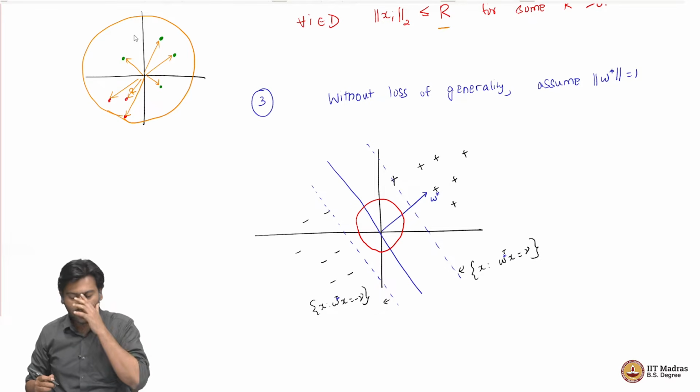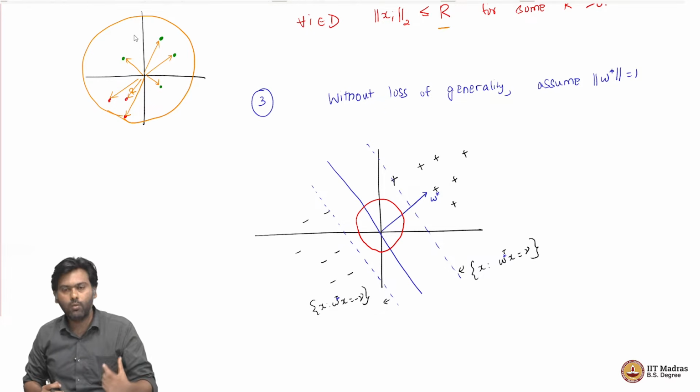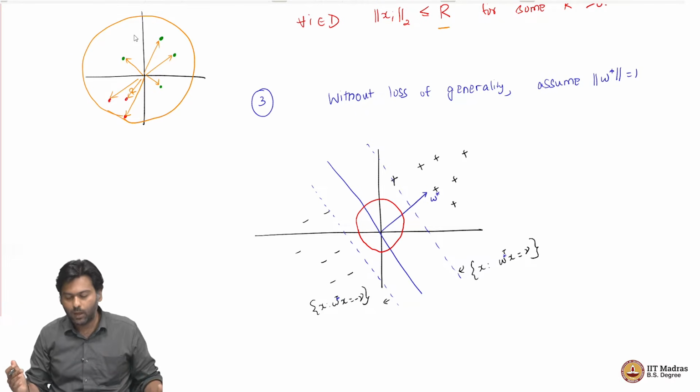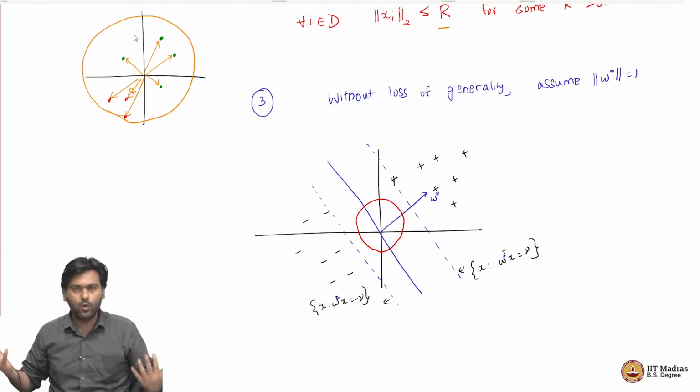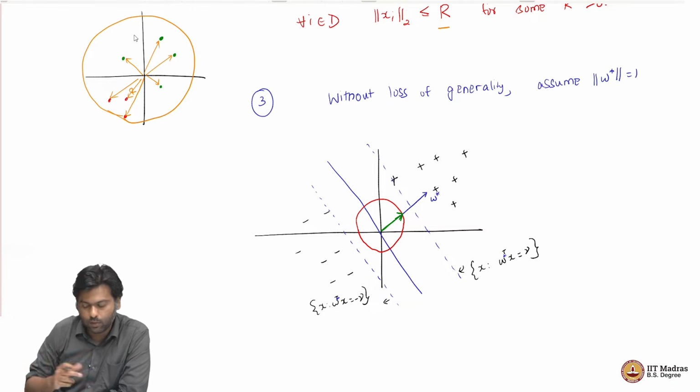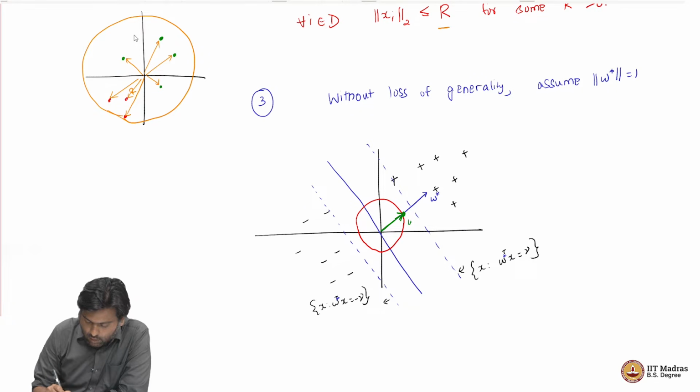Now what I am saying is that if you give me a W star such that it separates my data set linearly with some margin gamma, I can find another W star whose length is 1, which also separates my data set linearly with some other gamma which is still not negative, not 0, right. So where is that gamma? Well, I can pick that W star in the same direction, but then if I just normalize it to have length 1, now think of this as my new W star.